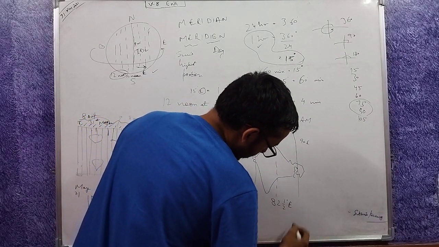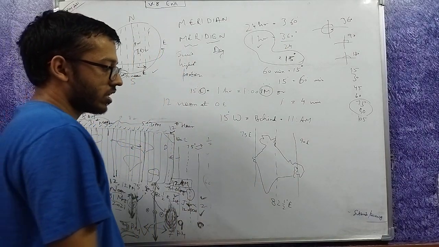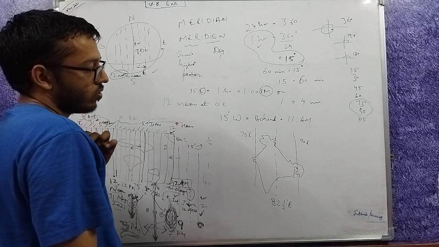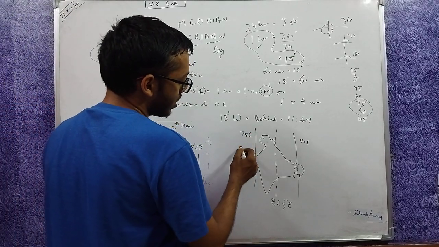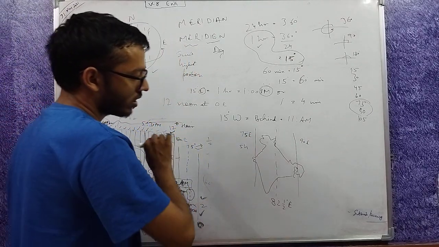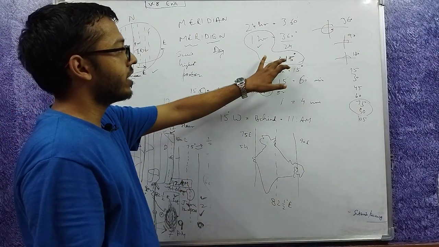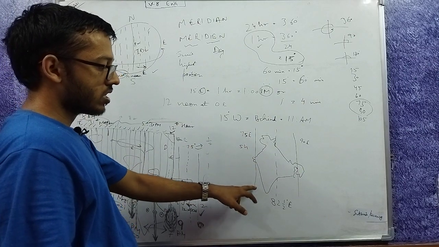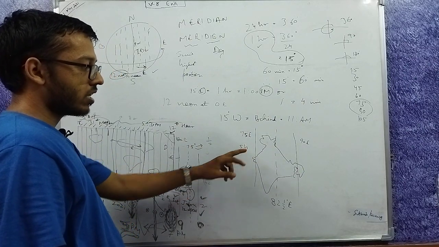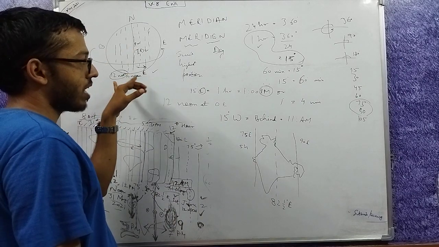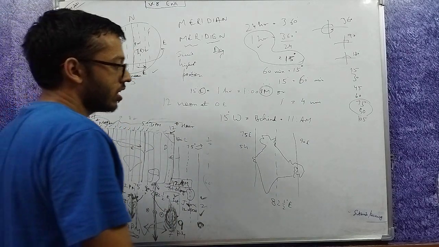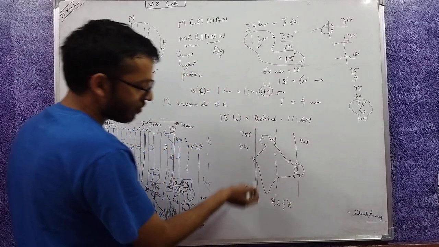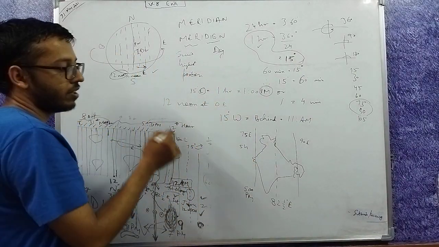What is the middle one? 82.5 degree east. What is the time here? I told you the time is when the sun is directly overhead. At 15 degree east, it must be 1 hour ahead of Greenwich. If 15 degree is 1 hour and I am moving east, this place must have already seen the sun overhead earlier. If it is 12 noon at the prime meridian at Greenwich in London, so this must be 5 p.m. if there is 12 noon at Greenwich.